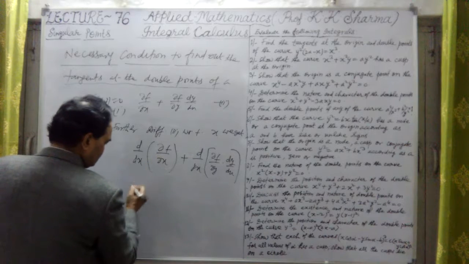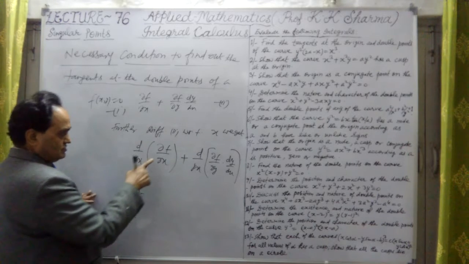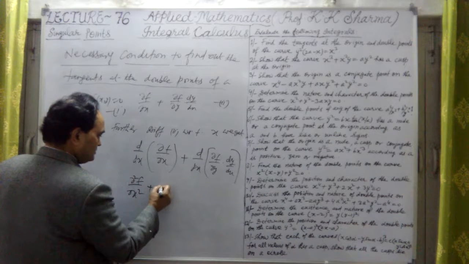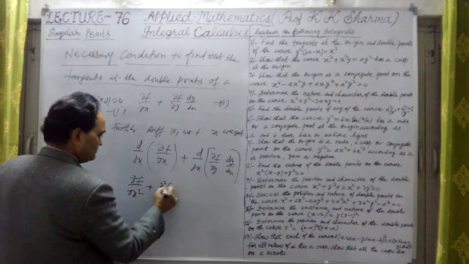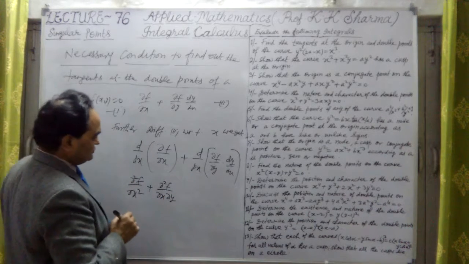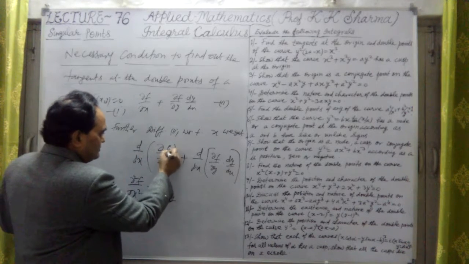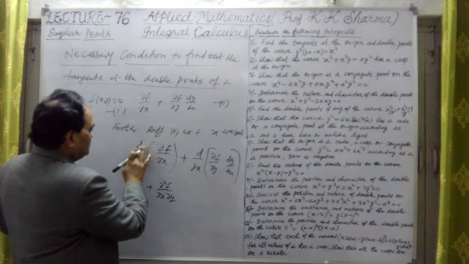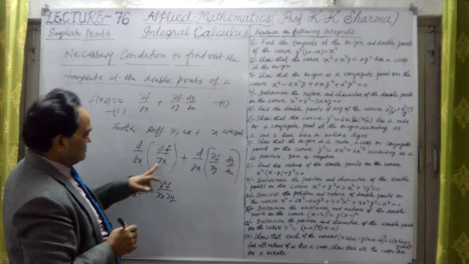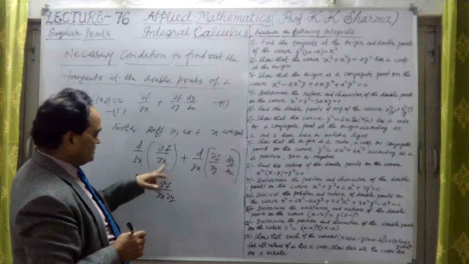d by dx of the first term will be del square f upon del x square, plus, since f is a function of y also, del square f upon del y del x.